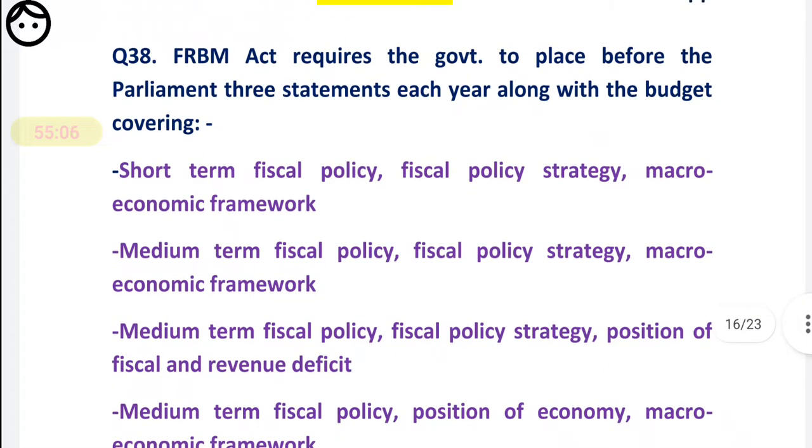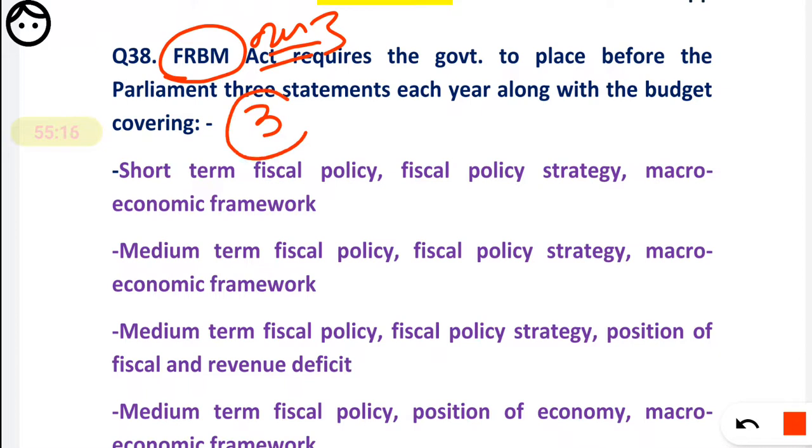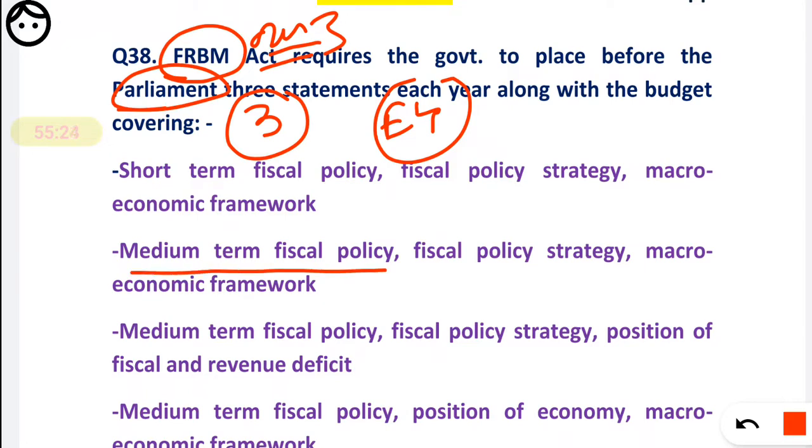What I want to tell you, important thing, remember, according to the FRBM Act 2003, the government needs to place 3 statements each year before the parliament, and that must include medium term fiscal policy strategy, as well as macroeconomic framework.